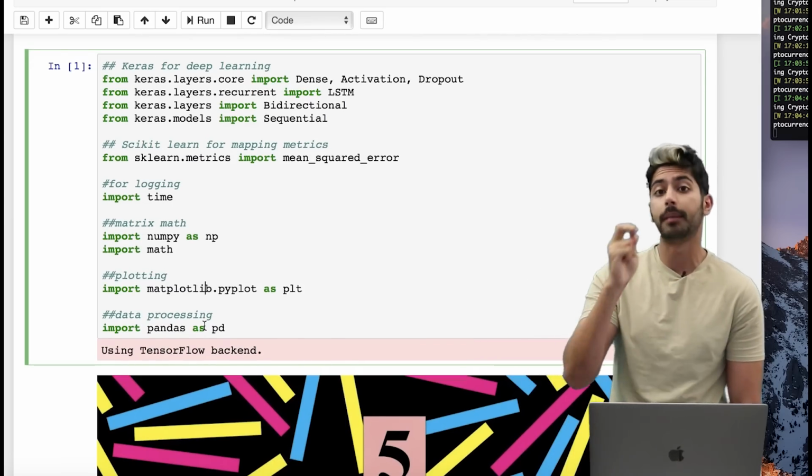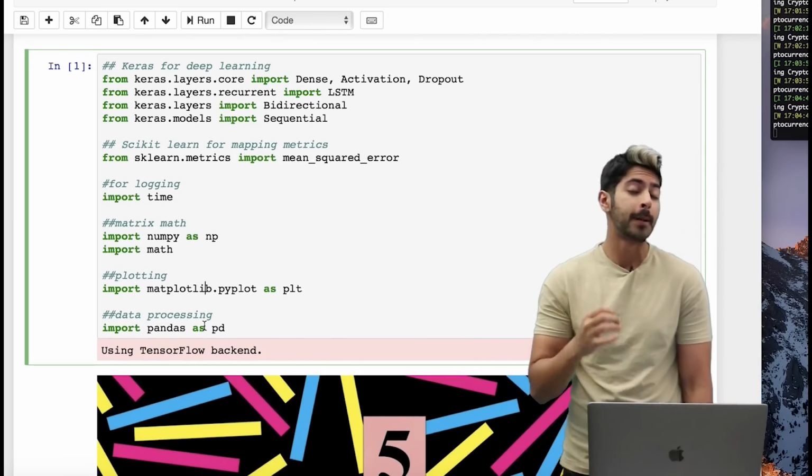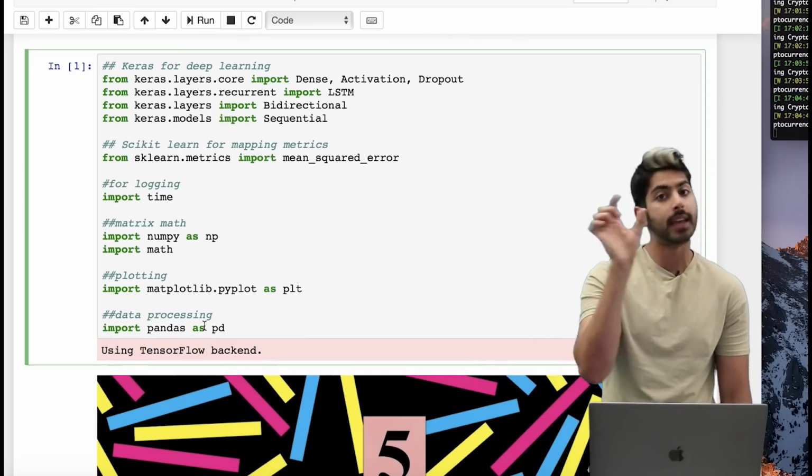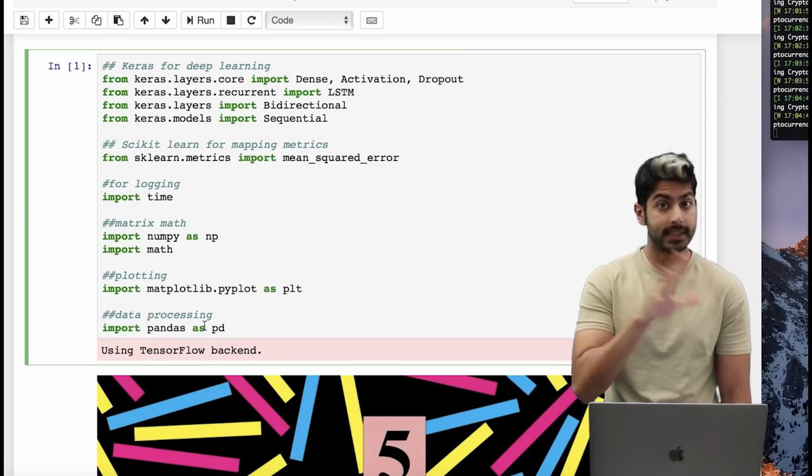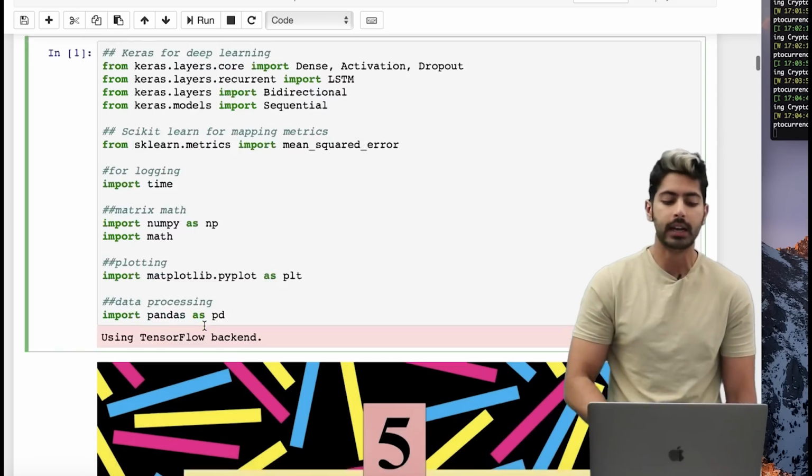Pandas is the data processing tool that data scientists use. In fact, I have seen data scientists put pandas expert on their resume. It's that important a library. So if you haven't seen pandas yet, definitely check it out.